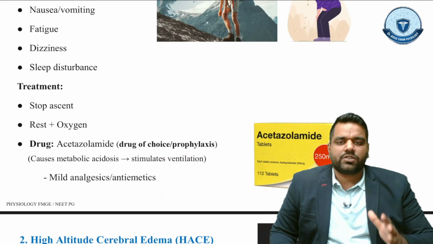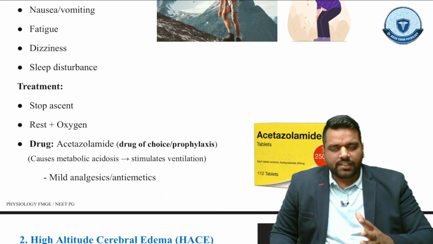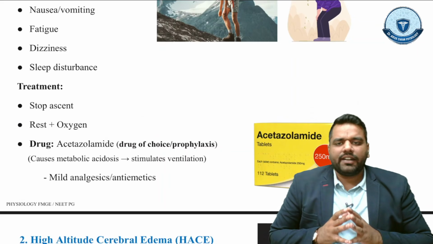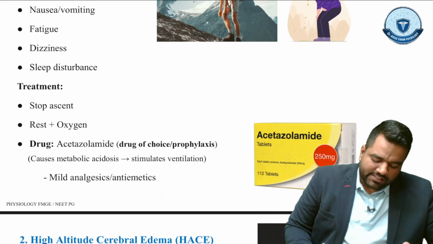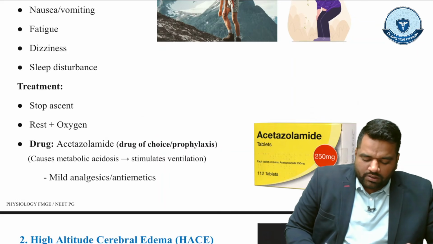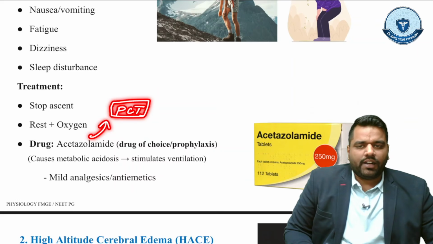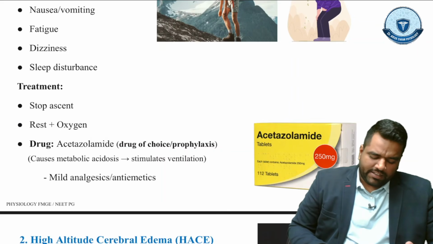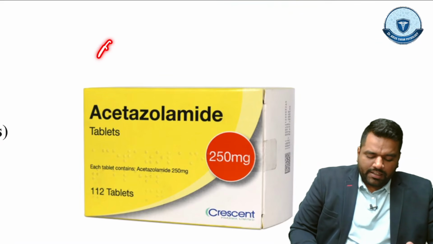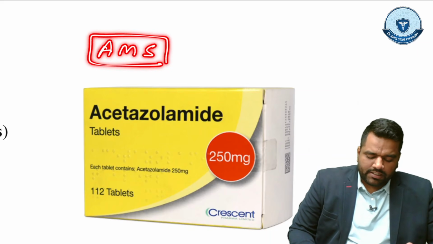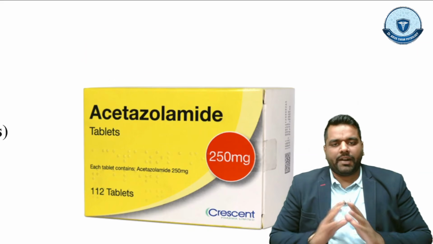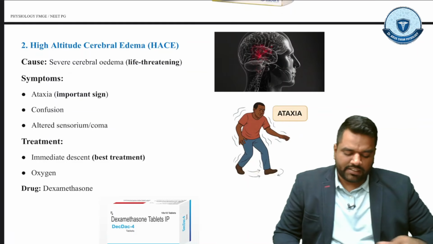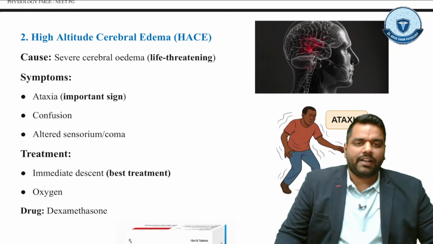So the drug of choice or the prophylactic drug for this condition is acetazolamide, which actually stimulates the ventilation and it causes the metabolic acidosis, and this actually works on the PCT area of the nephron at kidney, right? Or you can also give the mild analgesic antiemetic. So AMS, the drug of choice is acetazolamide, right? Let's talk about the second type of this mountain sickness, that is your high altitude cerebral edema.